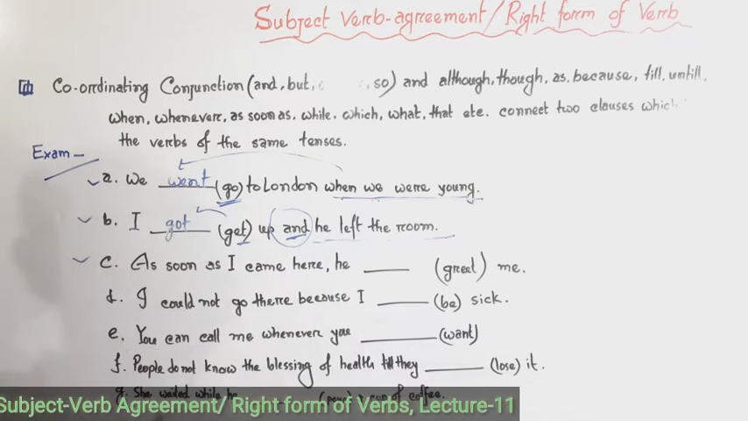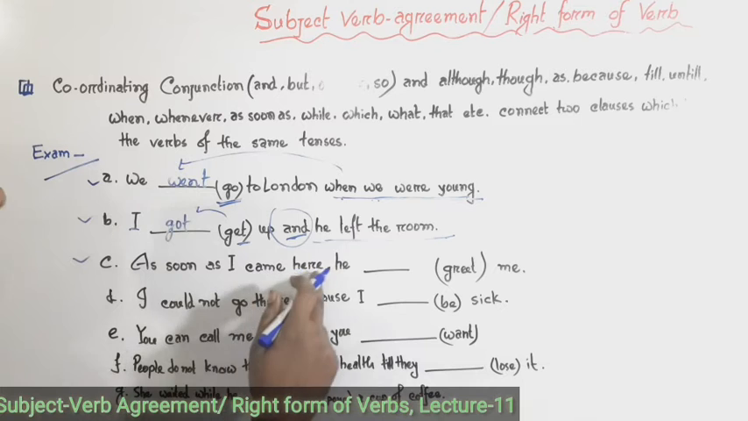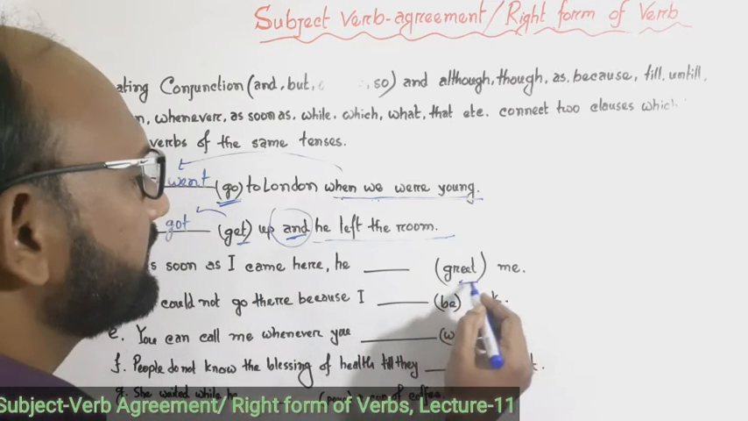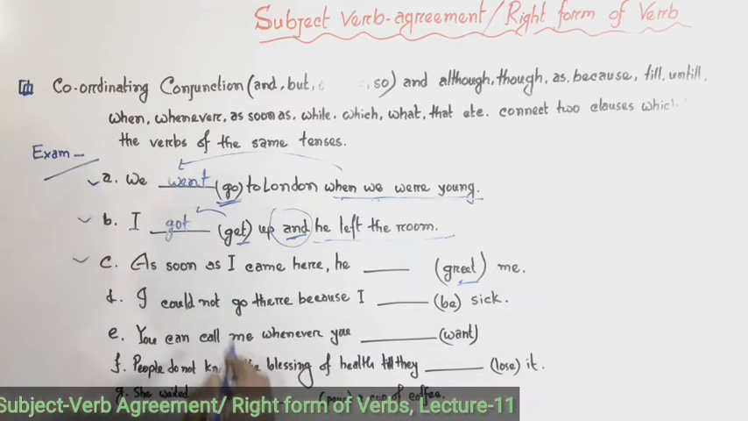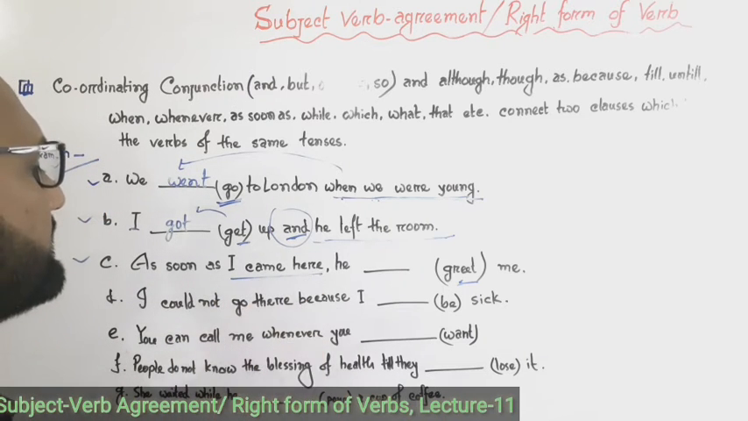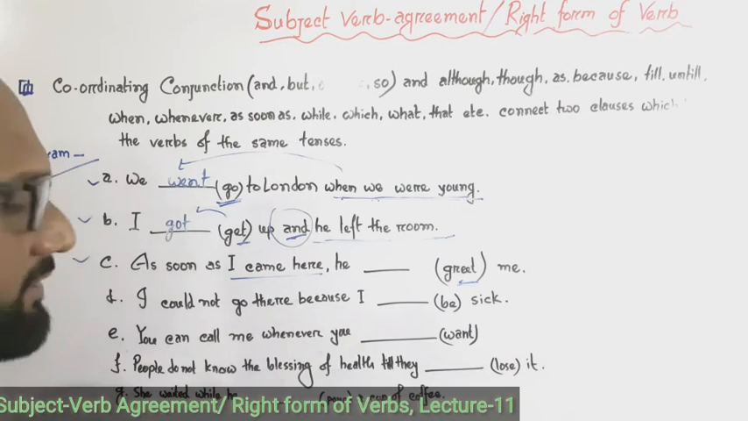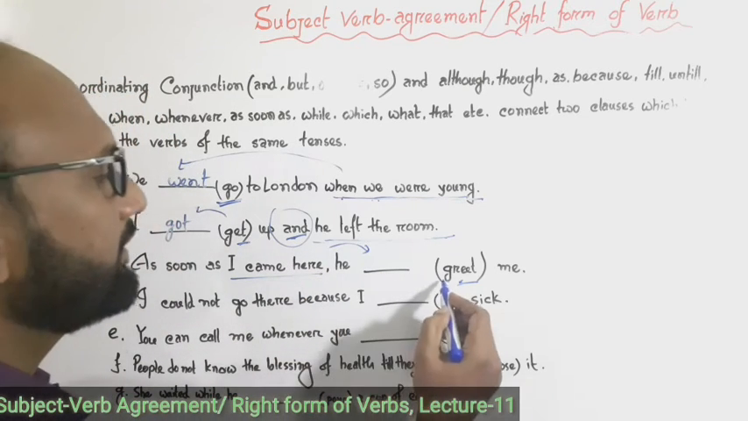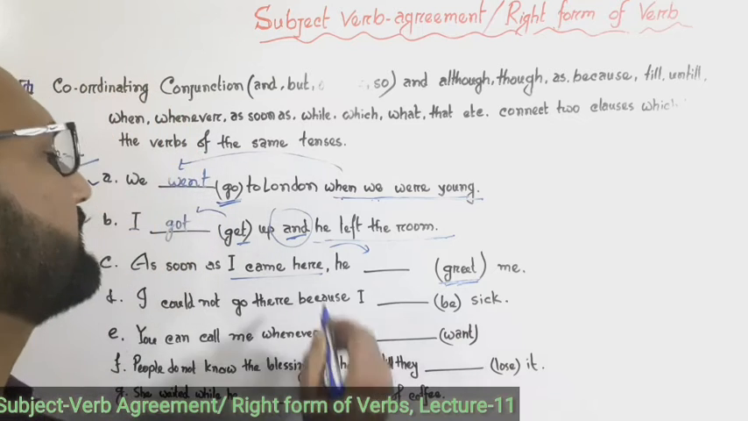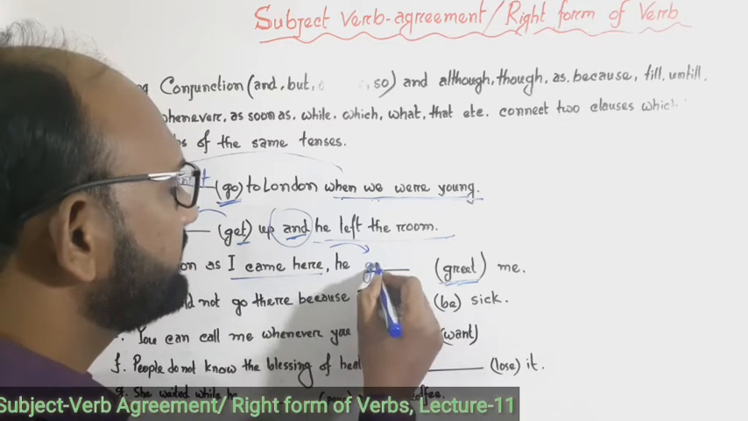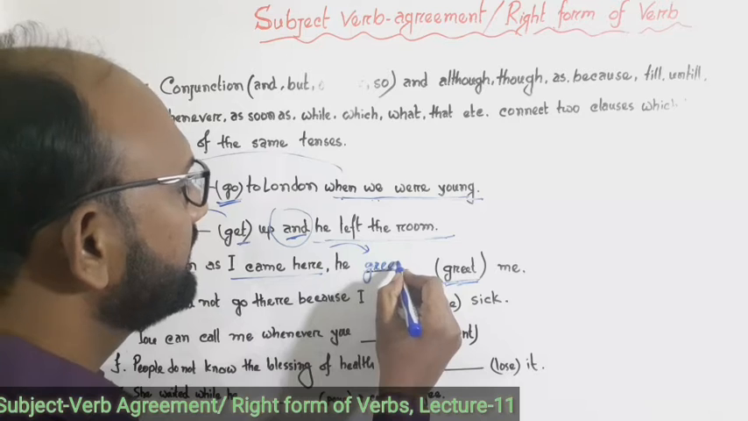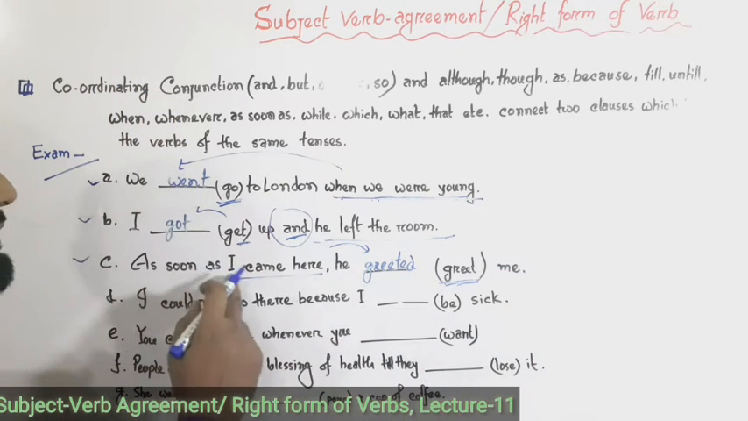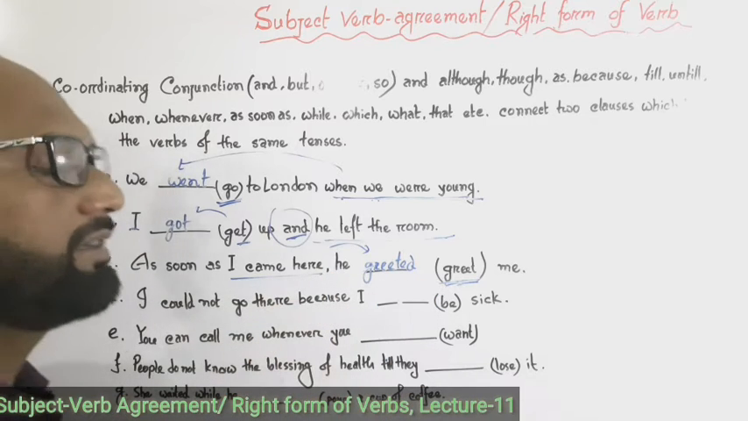Next, C. As soon as I came here, he dash greet me. Here in the brackets the verb is greet. As the first clause is in past indefinite tense, we will write in the same tense. The verb will be in past form. He greeted me. As soon as I came here, he greeted me.